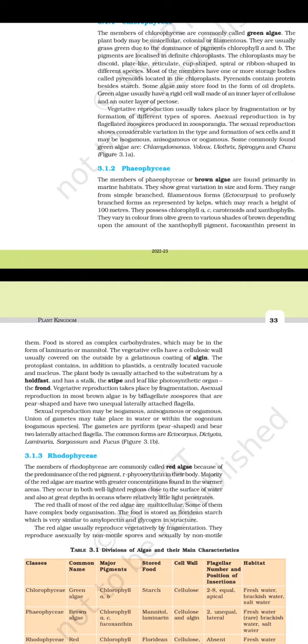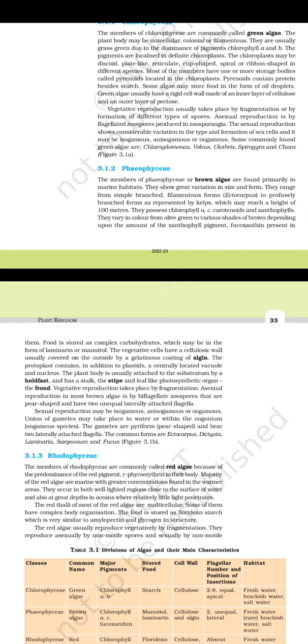Rhodophyceae. The members of Rhodophyceae are commonly called red algae because of the predominance of the red pigment, r-phycoerythrin, in their body. The majority of the red algae are marine, with greater concentration found in the warmer areas.